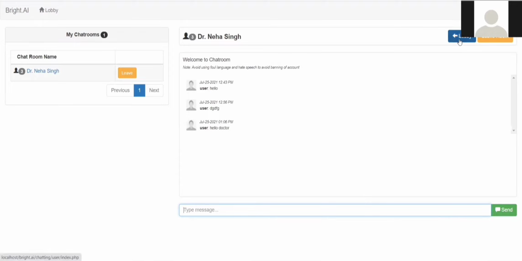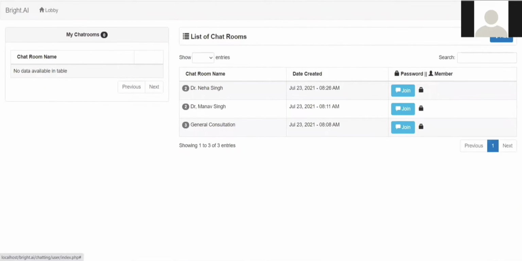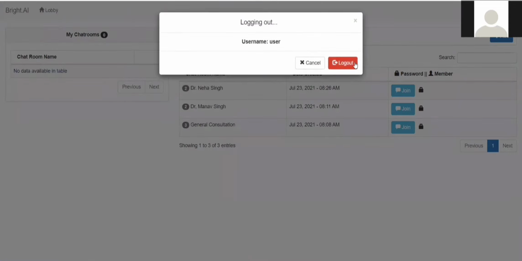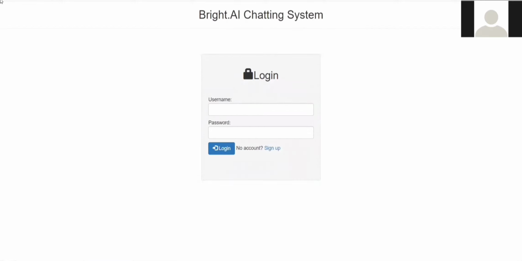Okay, it's done. Now you also have an option to leave the room once you're done with your consultation part. You also have an option to update your profile photo, and that is pretty optional. Now I log out. Okay, let me take you to the admin side of it.